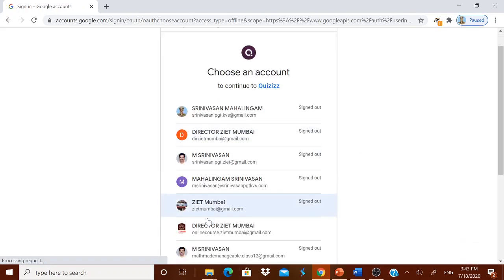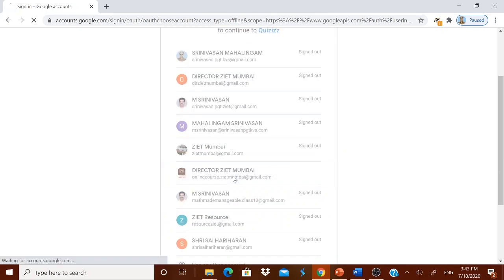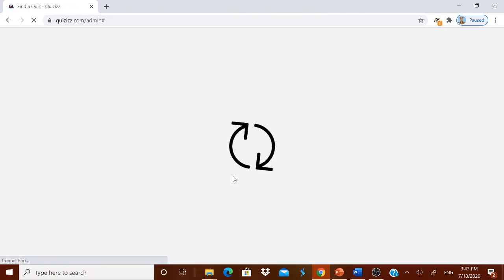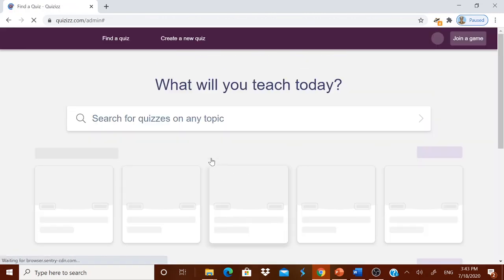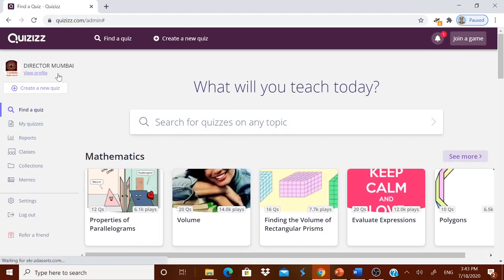You play around and then find out whichever is convenient to you. Let me join with this online directors at Mumbai. And it is opening now. You see, it is now your account. If you open it with your Google, then your name and everything will come on the left side.